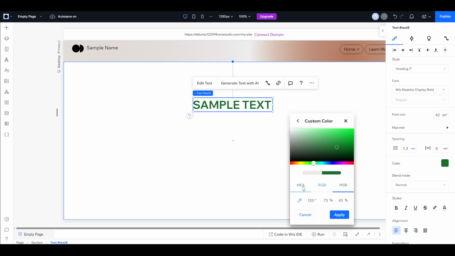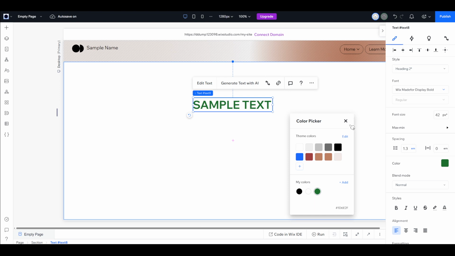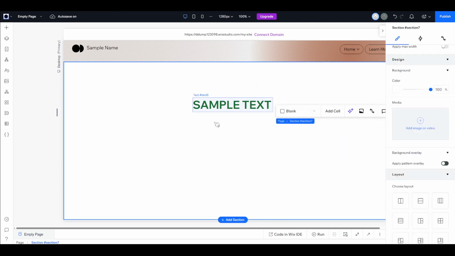And there you have it. With just a few clicks, you have the power to transform the appearance of your text to better align with your website's aesthetics and branding. Feel free to experiment with the colors and custom options until you find exactly what you're looking for. Practice makes perfect, and before you know it, you'll be navigating these features like a pro.